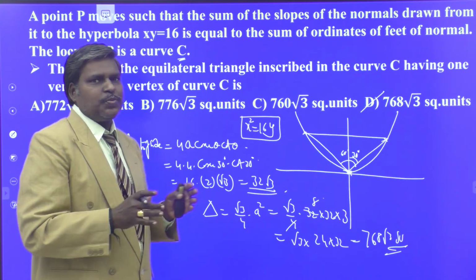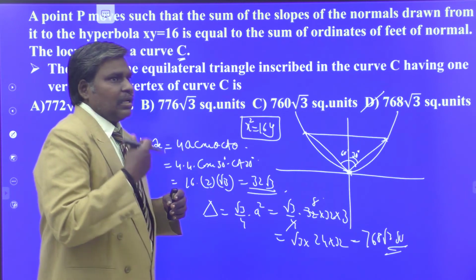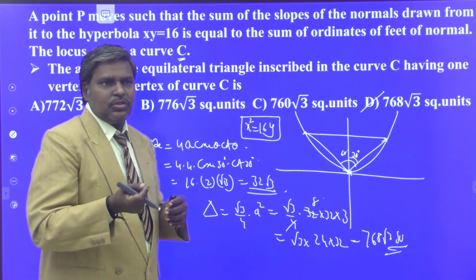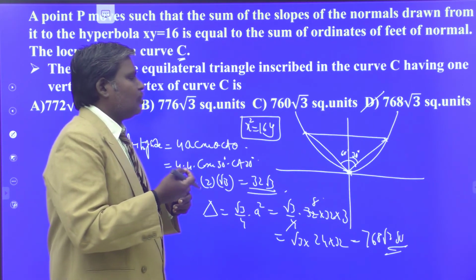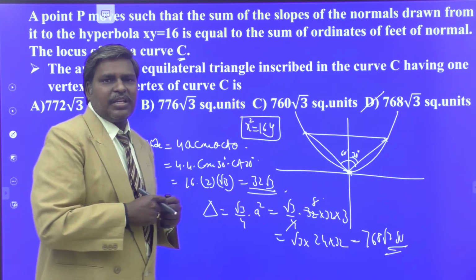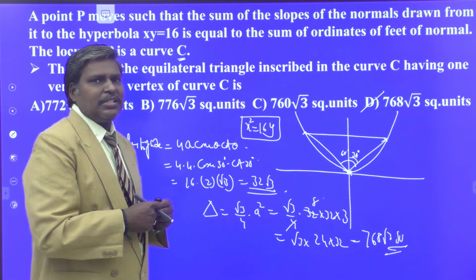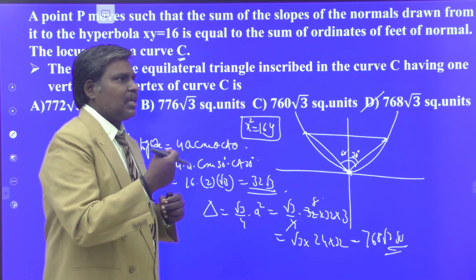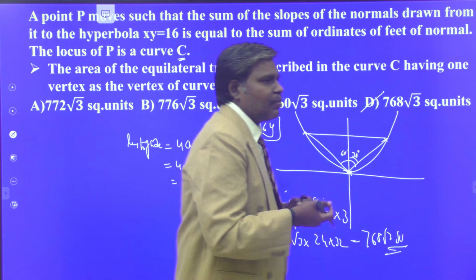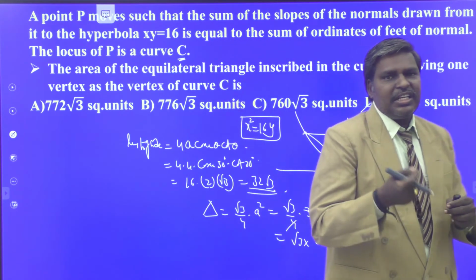Finally, in this problem, they mention the concepts related to normals. In this concept, you have to know that a maximum of 4 normals can be drawn from the given point to the hyperbola, and their feet of the normals conditions, that means the slope of the normals. Slope of normal to xy equal to c square is t square.